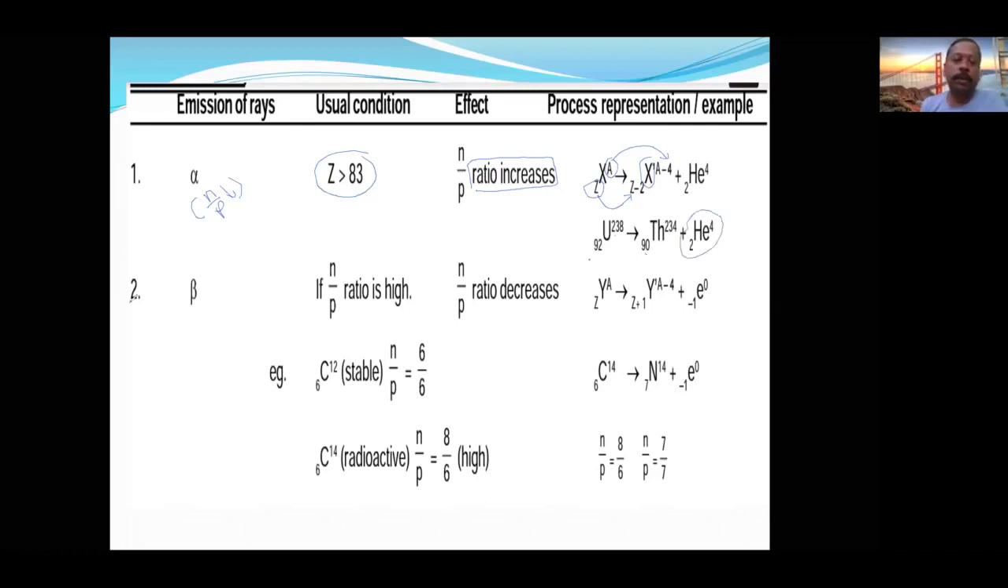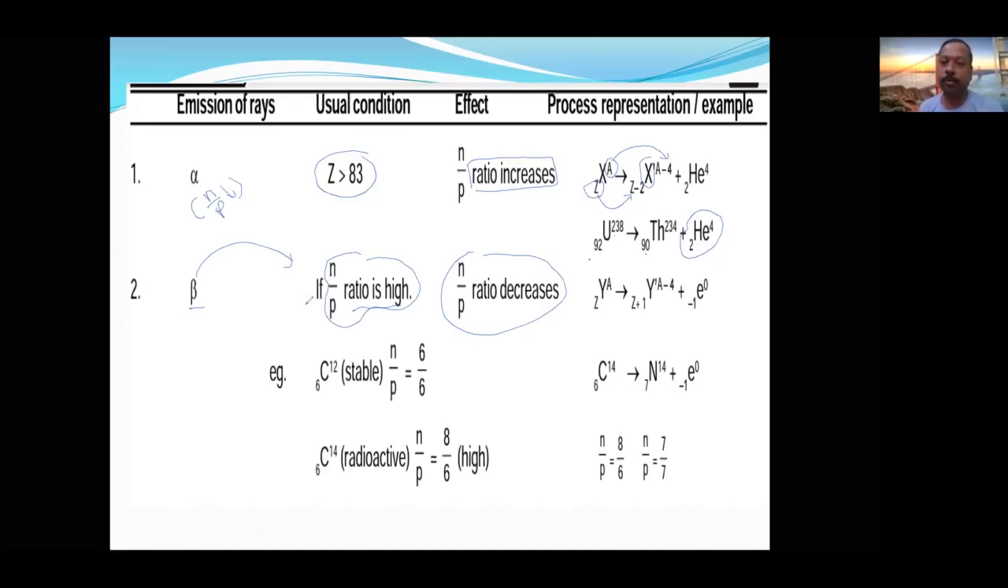Now, the same way, beta ray. What is the condition? When the N by P ratio is high, then beta emission will take place. Because of the beta emission, the N by P ratio which was high will now decrease. Whenever the N by P ratio is less, alpha emission. Whenever the N by P ratio is high, then beta emission.